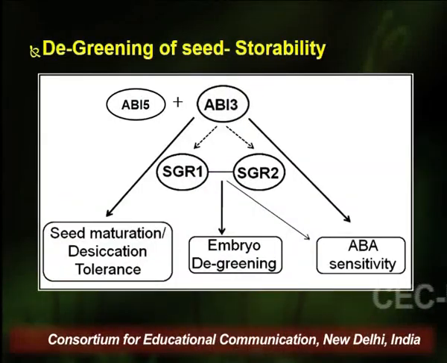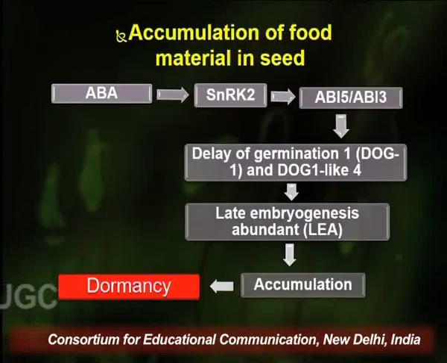Now ABI5 and ABI3 also inhibit certain genes which are known as stay green genes, such as SGR1 and SGR2. And inhibition or down regulation of these genes causes the degreening of the seed, because before the seeds get mature, the green color is lost by the seeds and they get converted into a brown colored seed, which allows them for their storage. So this is how they cause the degreening of the seeds. And last is the accumulation of the food.